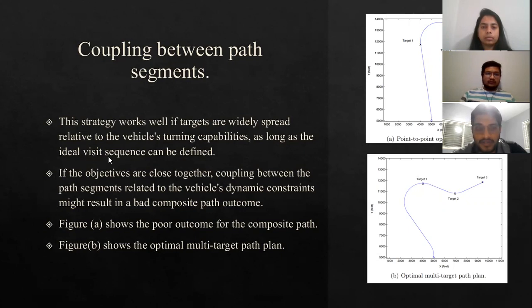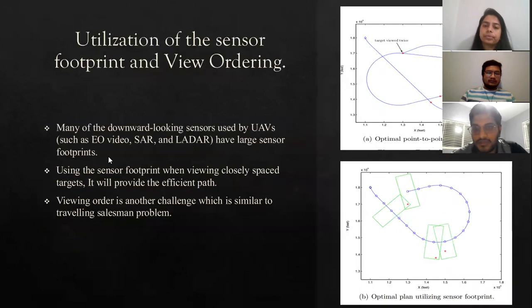Whereas in figure B, we can see clearly that the path segment from the beginning location to the first target is longer than in the first approach. But the vehicle can see other targets and can reach them with a minimal path length for viewing all of the other objects. So the second approach will give the optimal solution in the end. Next slide.